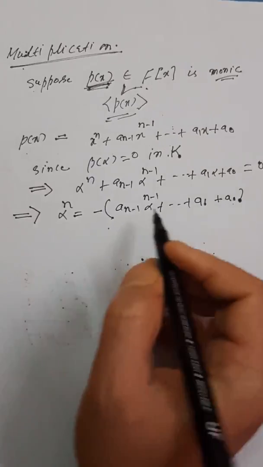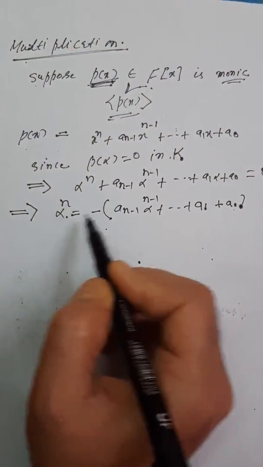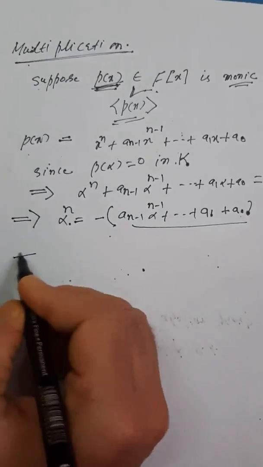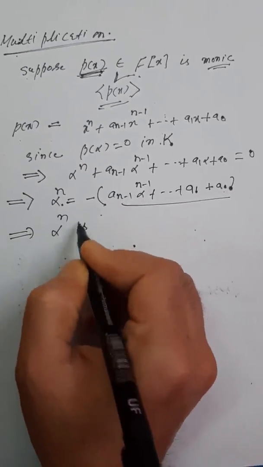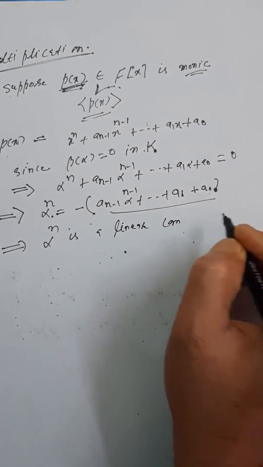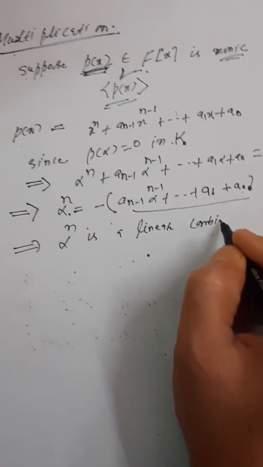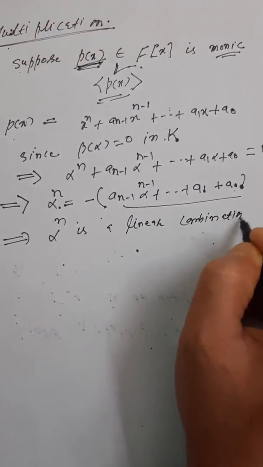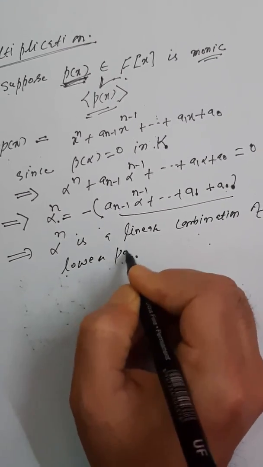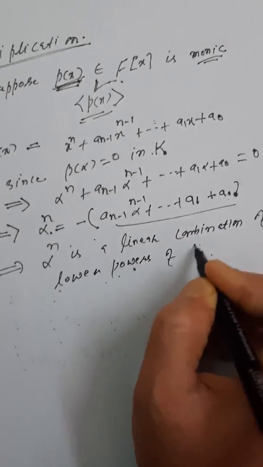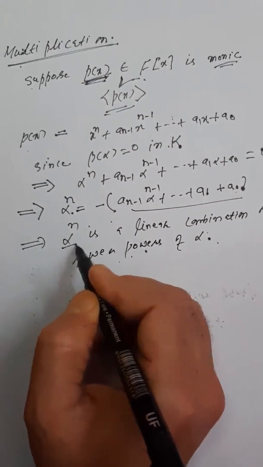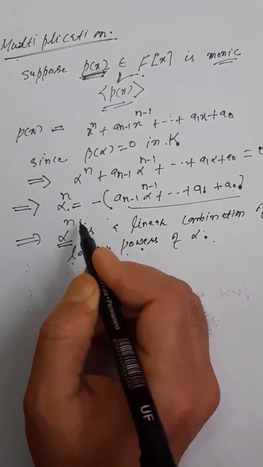So what does it mean? It means that alpha raised to power n is a linear combination of lower powers of alpha. Now suppose I want to take any higher power of alpha, higher than alpha raised to power n.